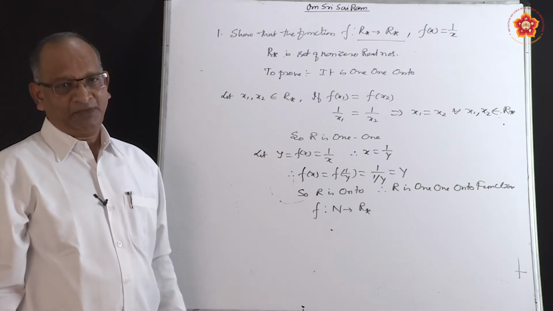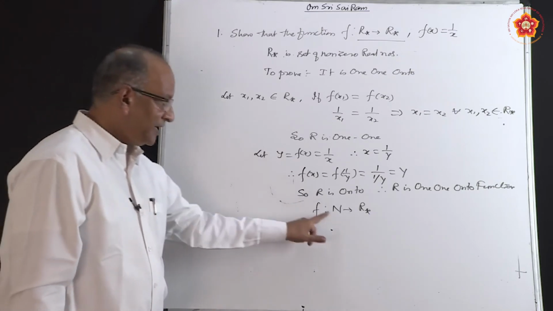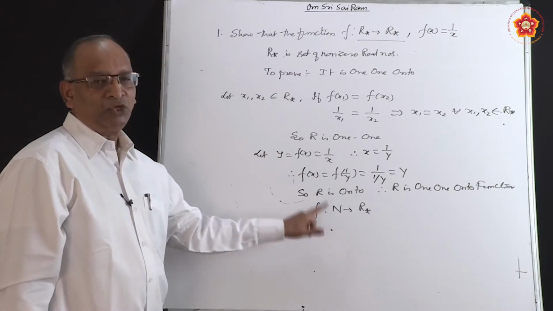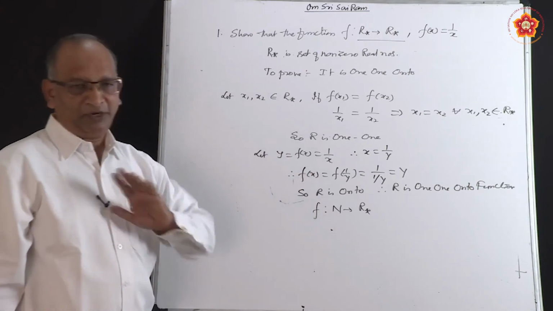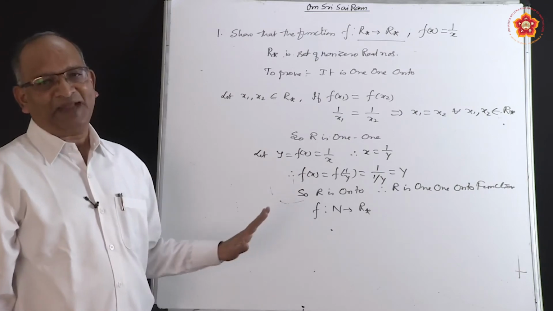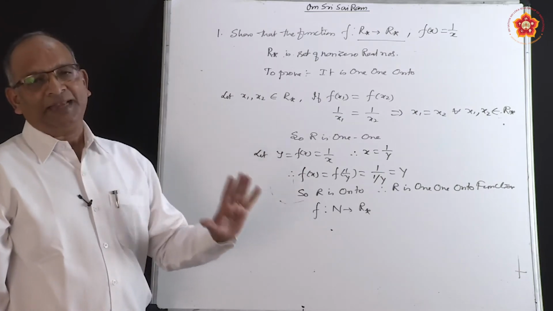We have to check. How do you check? When you take numbers in the first set, you will be taking natural numbers. You don't need to take negative numbers, you don't need to take fractions, you will only choose natural numbers.